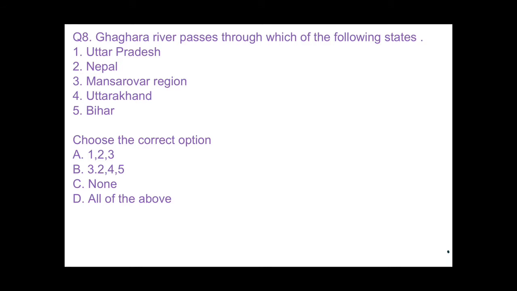Ghagra river passes through which of the following states? Uttar Pradesh, Nepal, Mansarovar region, Uttarakhand, Bihar. I told you that this is a stream called Sharda.